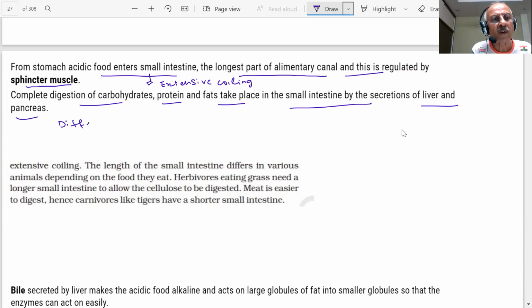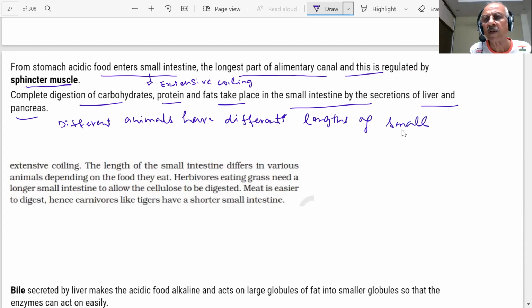Different animals have different lengths of this small intestine. It is not the same length. ठीक है? Herbivores, eating grass, need a longer intestine.